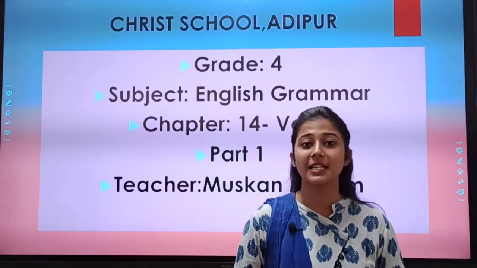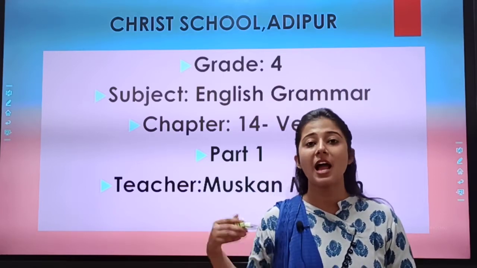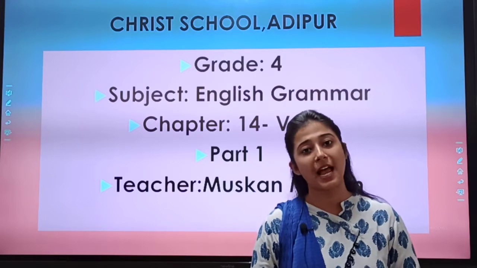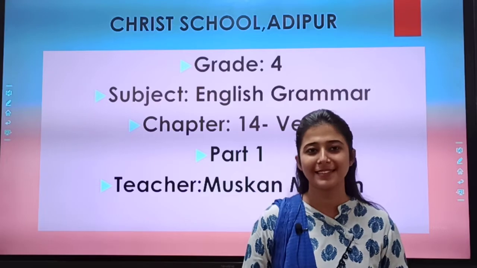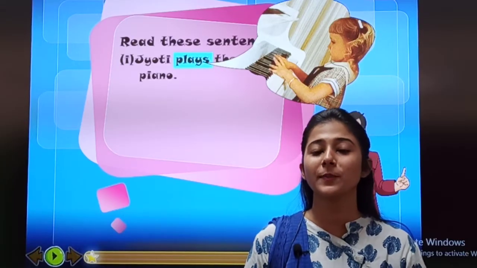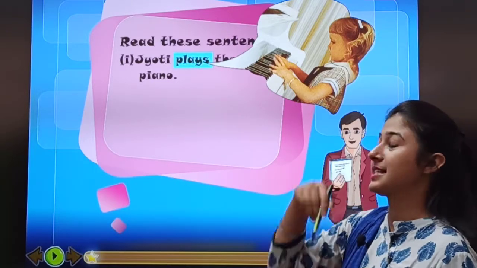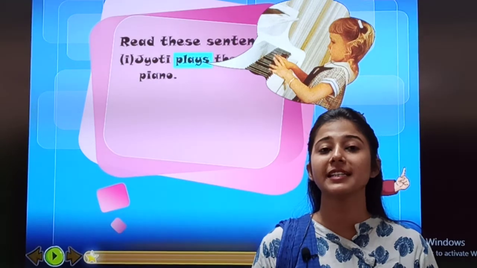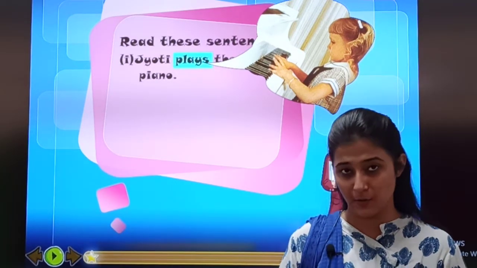So children, take out your grammar textbook, page number 44. I'll show you a video and you will underline the important points. On your page number 44, read these sentences. After reading these sentences, you will come to know what verbs are, okay?